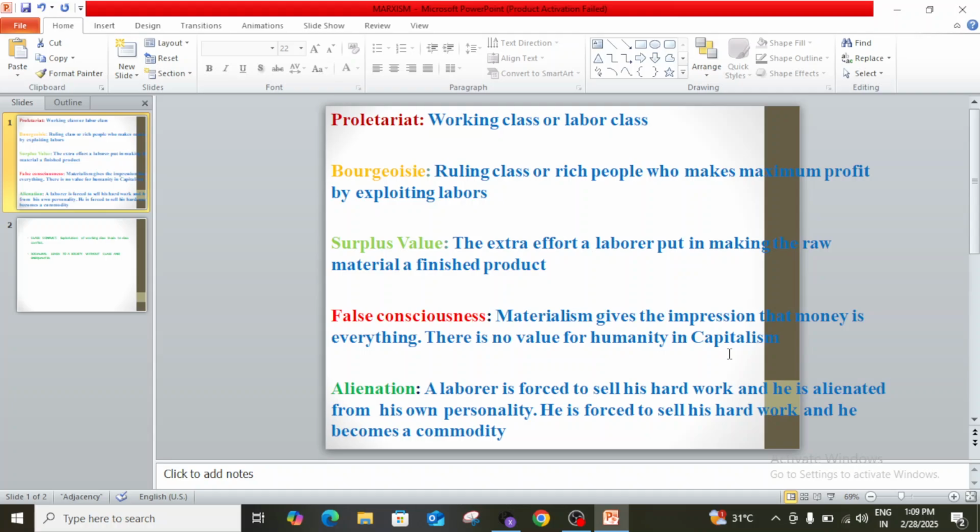So first we have to understand what is Marxism. Marxism is a set of thoughts developed by Karl Marx and Friedrich Engels as a solution for the economic inequalities that happened due to the Industrial Revolution.